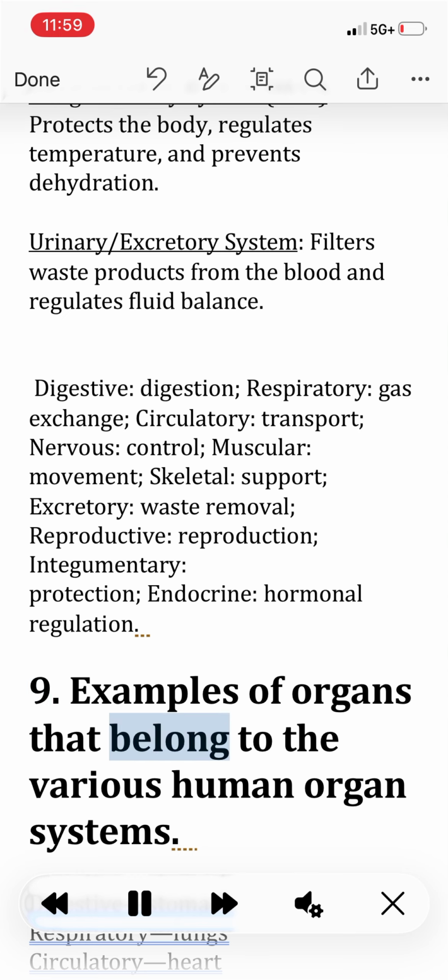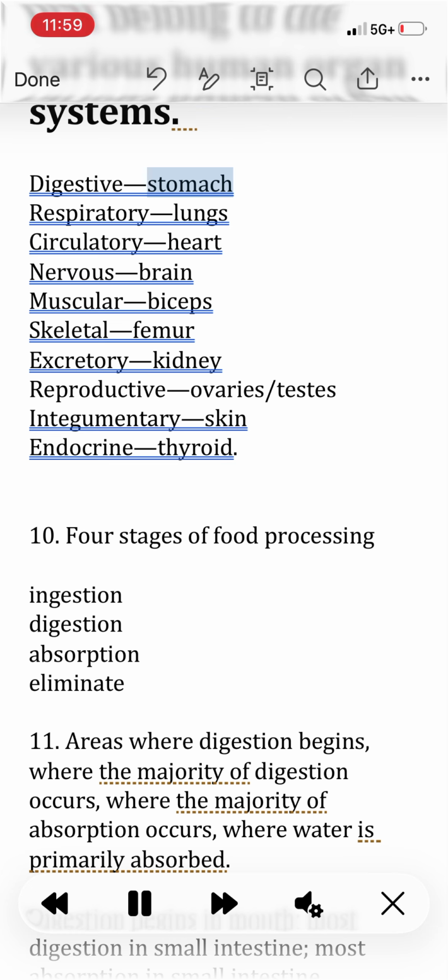9. Examples of organs that belong to the various human organ systems. Digestive, stomach. Respiratory, lungs. Circulatory, heart. Nervous, brain. Muscular, biceps. Skeletal, femur. Excretory, kidney. Reproductive, ovaries/testes. Integumentary, skin. Endocrine, thyroid.